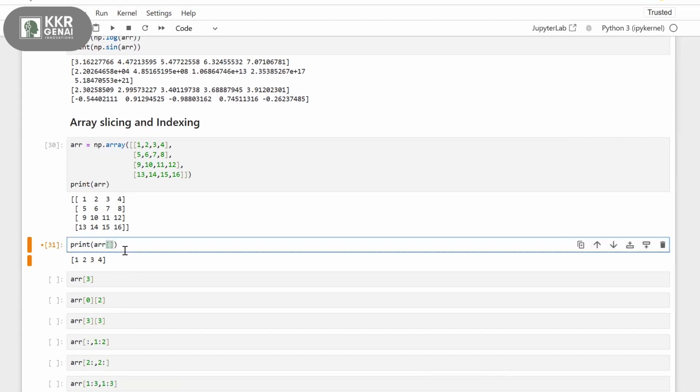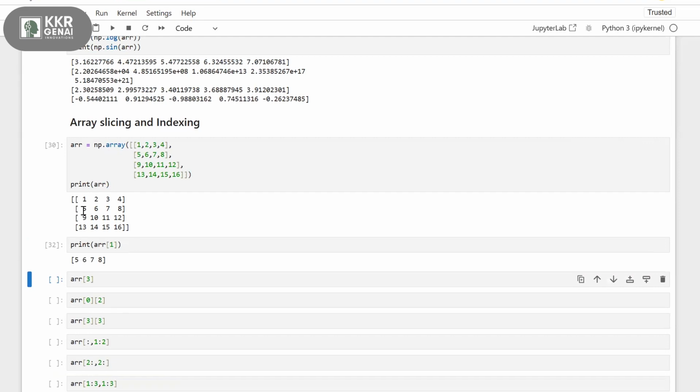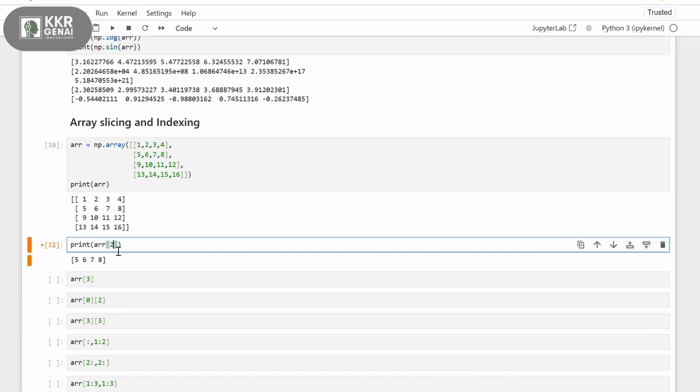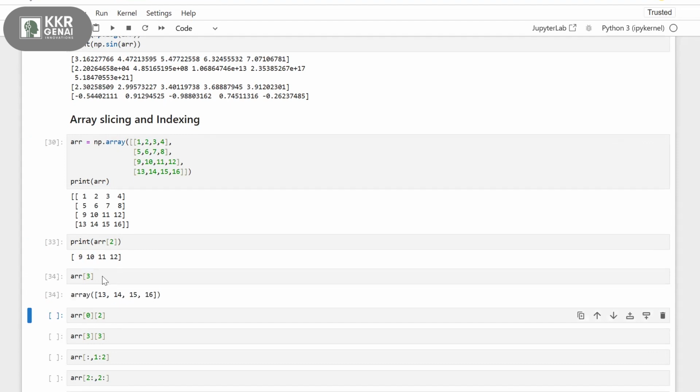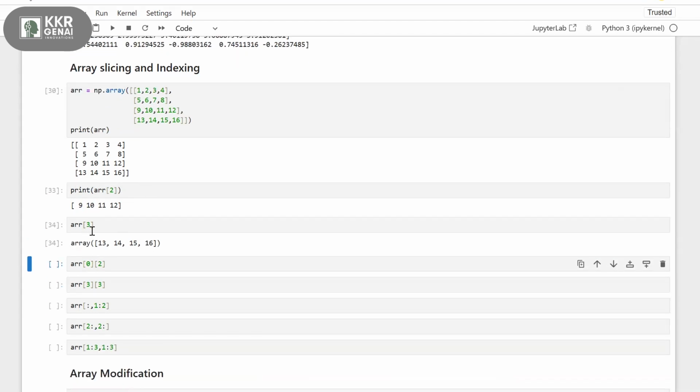If I give 1 over here, it brings my second row. We know indexing in an array starts with 0, so 0 means the first row and 1 means the second row. If I give 2, it accesses the third row: 9, 10, 11, 12. Here I'm printing the final row, arr of 3: 13, 14, 15, 16. Now let's say this array of 0 and 2.